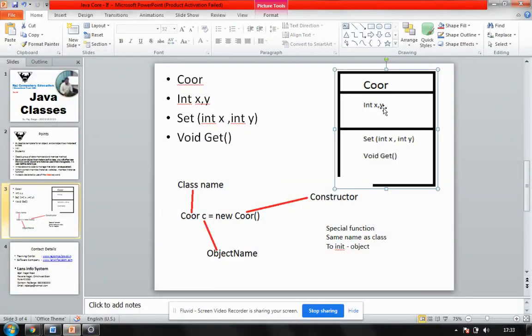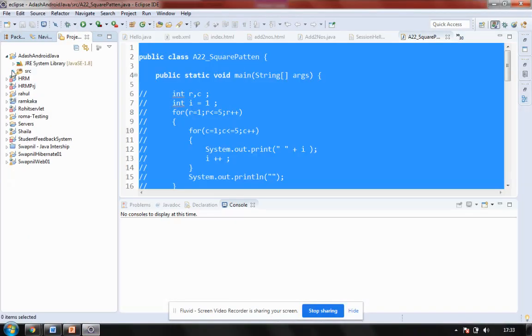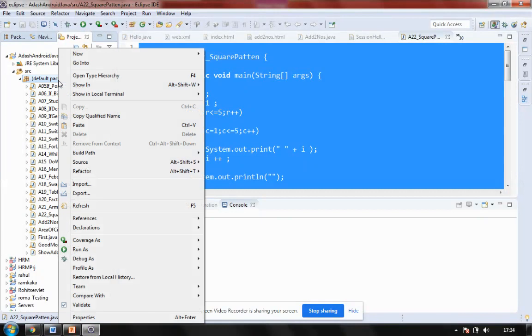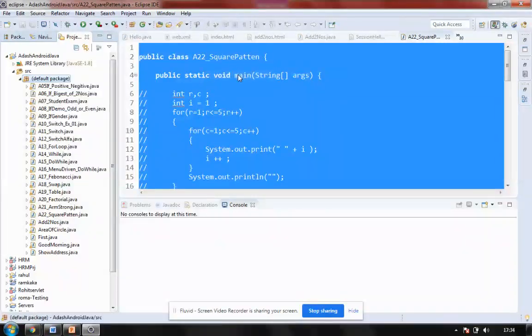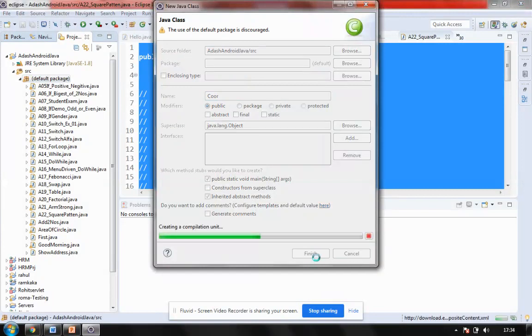Now we are interested in creating this Coordinate class. How are we going to create it? It's very simple. First of all, I'll go to my project. This is, I think, the sixth day, and we have completed 22 programs. I right-click on this, I say new, new class. My class name is Coordinate. I'm saying public, public static. I click on this. I say finish.